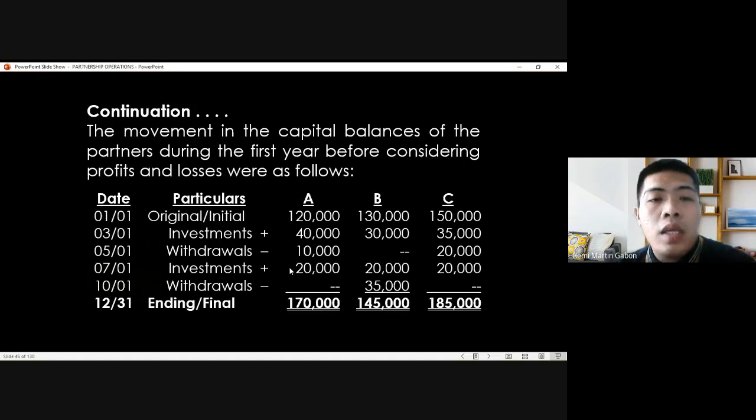Considering those movements, we can already have the ending balances before considering the profits or losses. For A, 120,000 original, which is also the beginning balance since it is the first year of operation, then the ending balance is 170,000. For B, 130, and ending balance 145. Then for C, 150 original and 185 for ending.